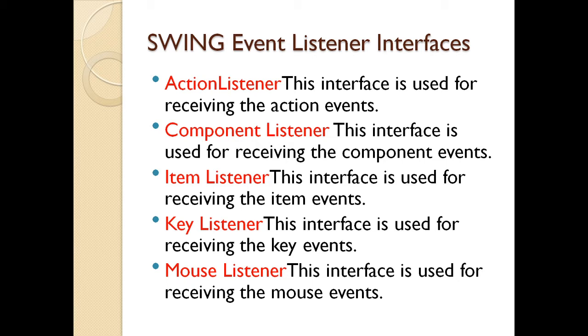First is action listener. It is used when receiving the action event. So, when I have to give any action to a button, I need to apply this action listener to my object. Then is the component listener, which is used for receiving the component events. The item listener is used for receiving the item events. The key listener for the key events, and the mouse listener for receiving the mouse events.